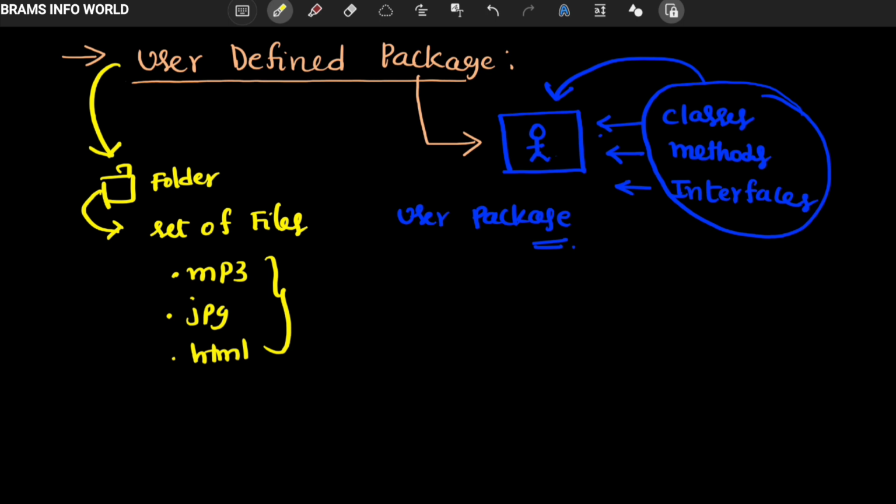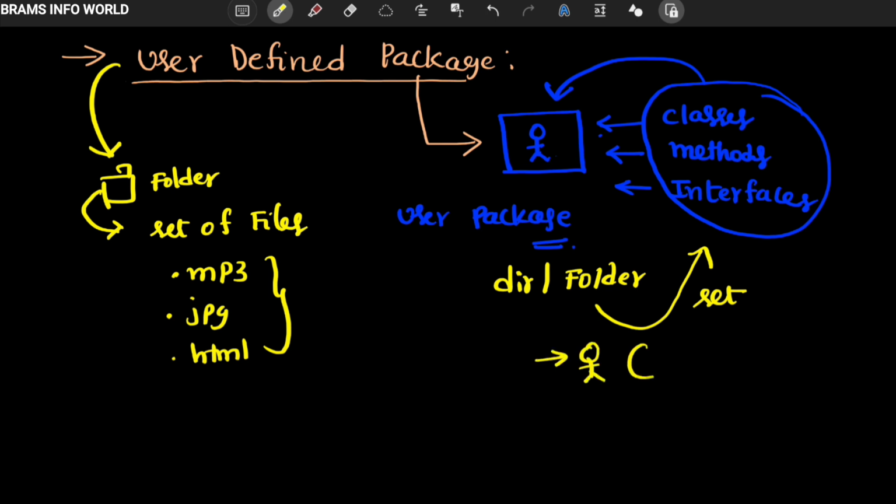In the same manner, a package is a directory, or we can say a folder, and it has a set of classes and interfaces, and it contains various methods which are defined by you as per your convenience. So that is the concept of a user-defined package: it is created by the user and contains various classes, methods and interfaces.